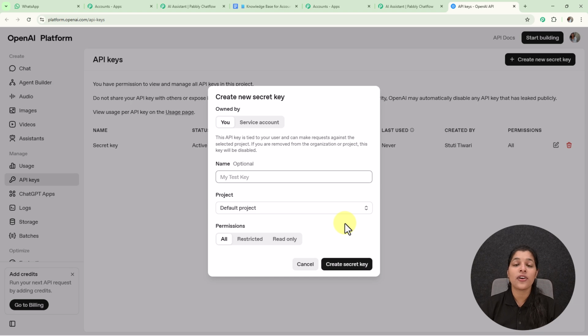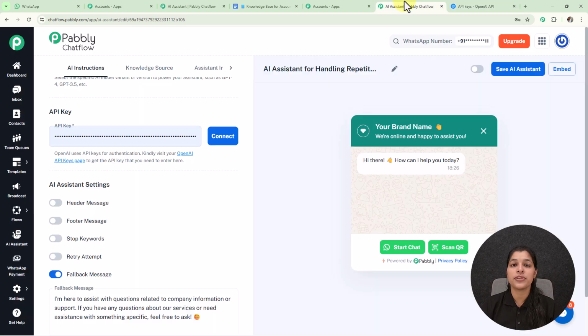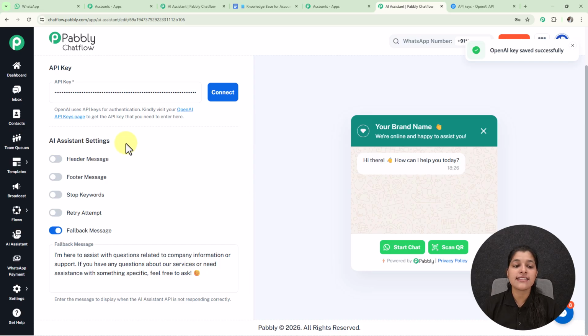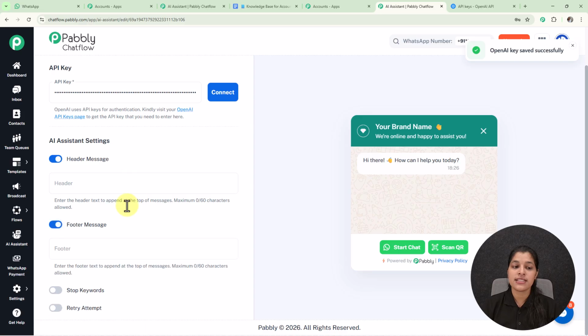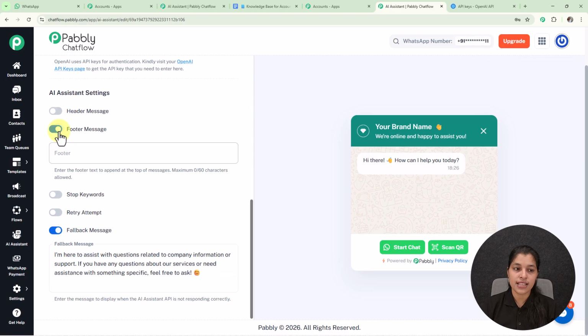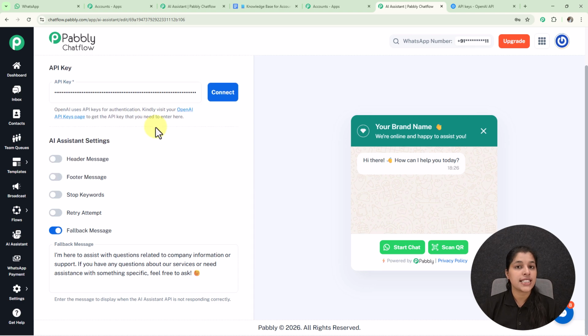But for now I already have my API key, which I am going to paste into my Pabbly Chatflow. So here I have entered my API key. Now let's click on this connect button, and here I am getting this pop-up, which means our OpenAI key has been saved successfully. Now we get this AI assistant settings section, from where you can modify some of your AI assistant settings, such as if you want to provide the header message or the footer message, you can just enable these toggles and enter the header or footer message, but I'm going to keep them disabled.